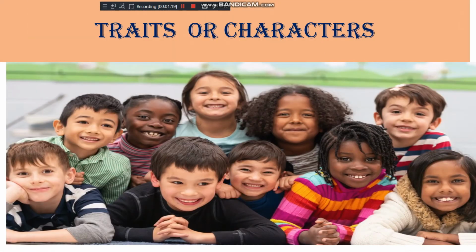Look students, there is a picture in front of you, the different kids. Look at this image. Can you find some differences? Yeah, you can see the skin color is different. You can see the type of hair.